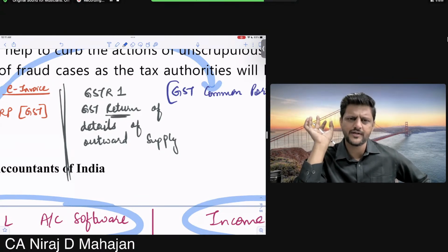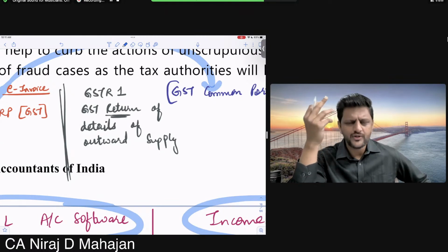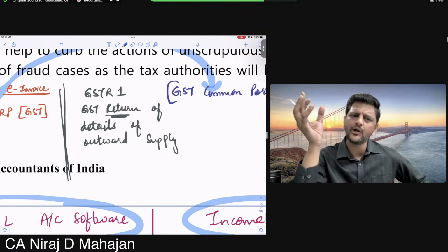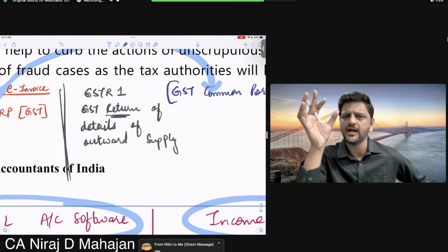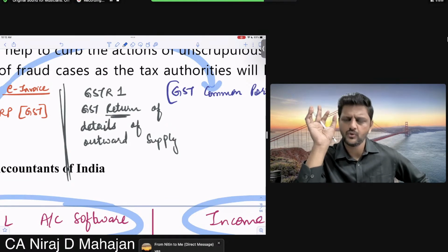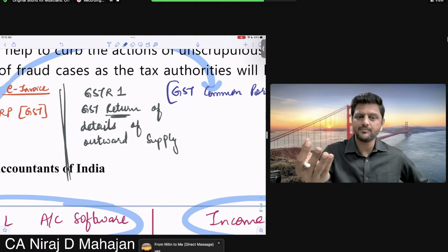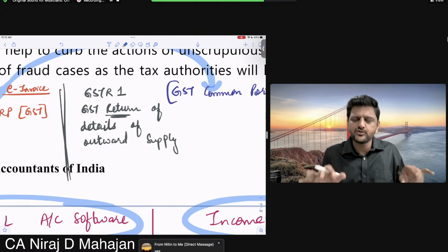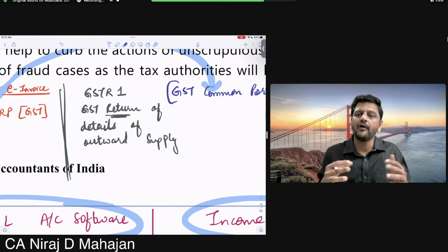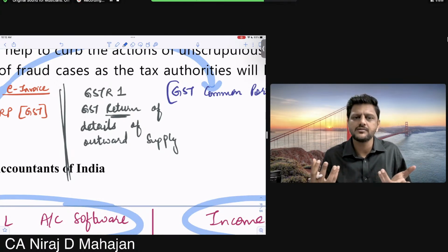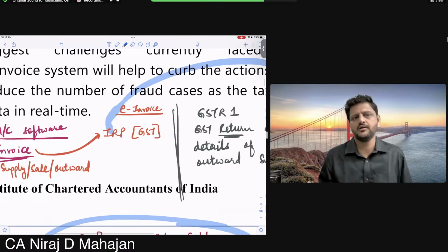Right now, this much you understanding? So what is your liability? How much supply you have done? That all will be reflected in GSTR1. Okay? That is a return you have to file. Now what is outward supply? I have to enter details of all my supply. But I will not re-enter the details. I will not duplicate the work because I have already uploaded data of my supplies.